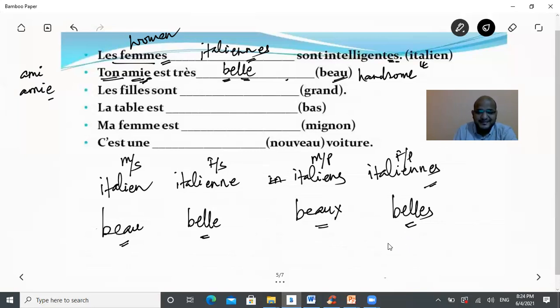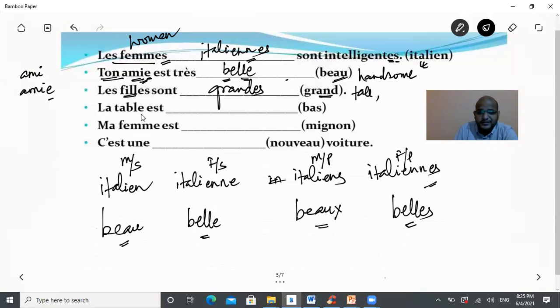Okay. The next adjective, grand, which is tall, or it can be taken as big in some other cases, but here we'll be taking it as tall because the sentence here is the girls are tall. So this grand will become grandes in the case of girls.